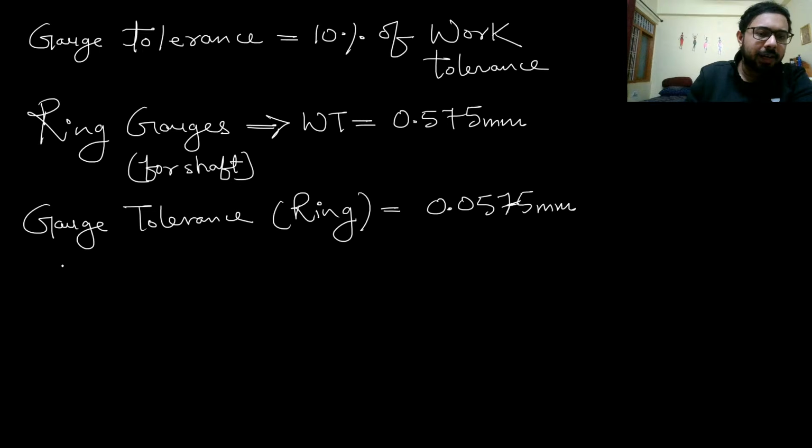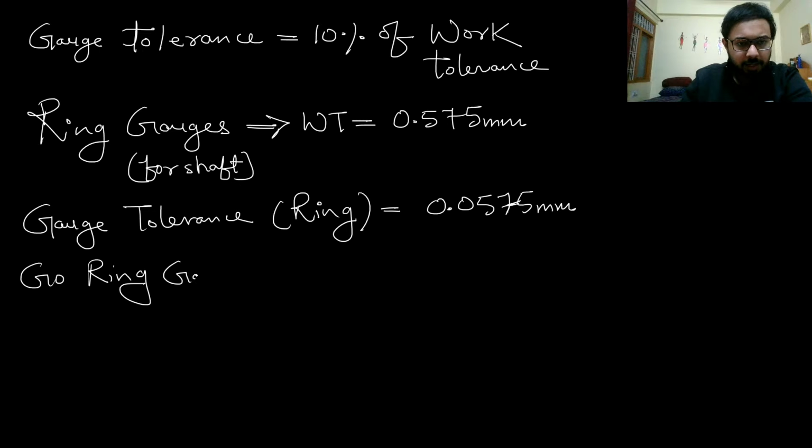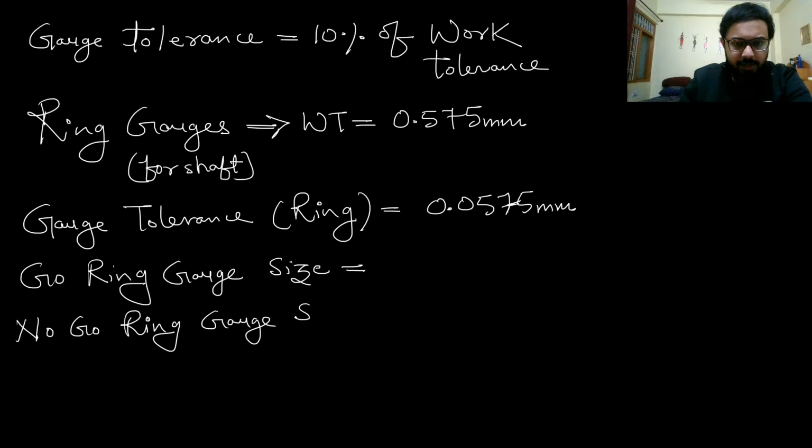And now the gauge size will be for go ring gauge, the size will be, and for no go ring gauge the size will be.